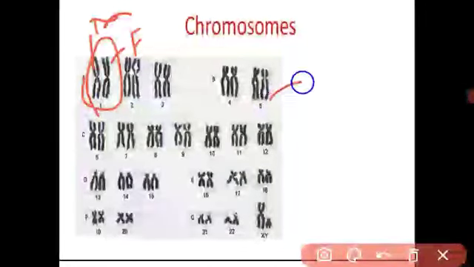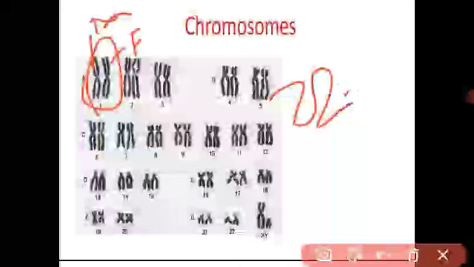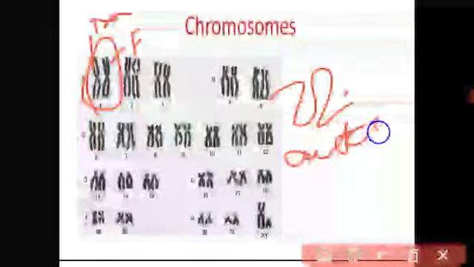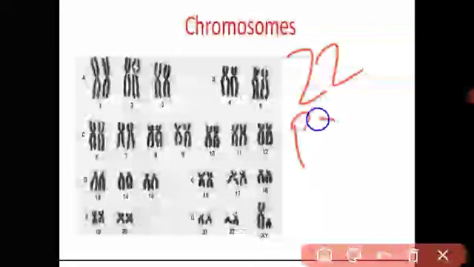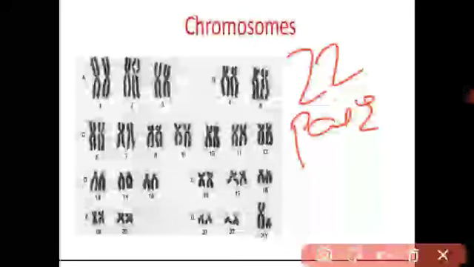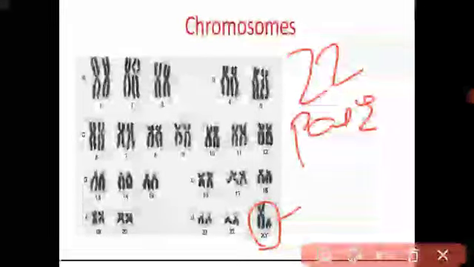These 22 pairs are called autosomes, and they prepare our body parts, and the 23rd pair of chromosomes determines whether the baby is a boy or a girl.